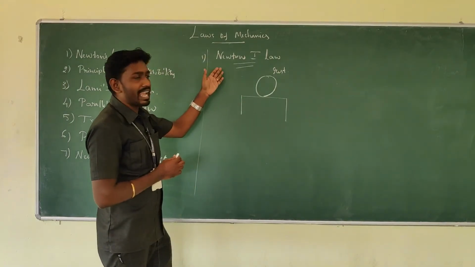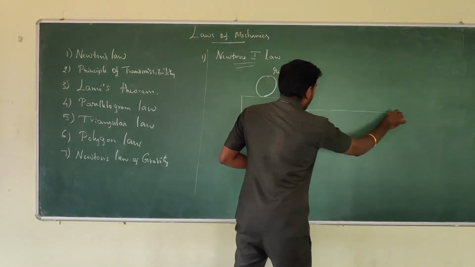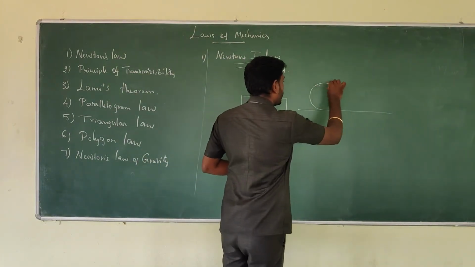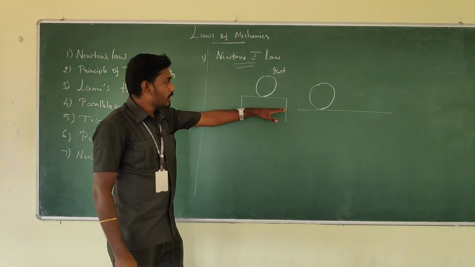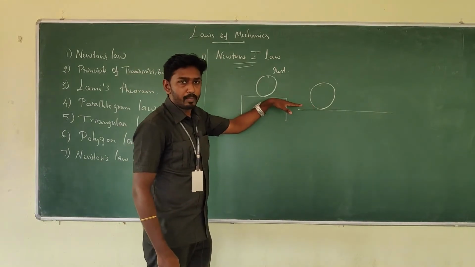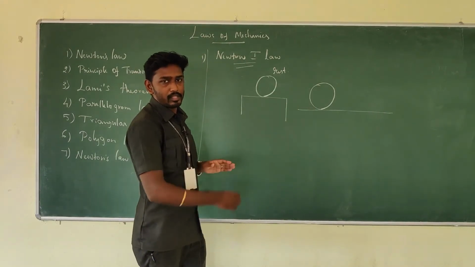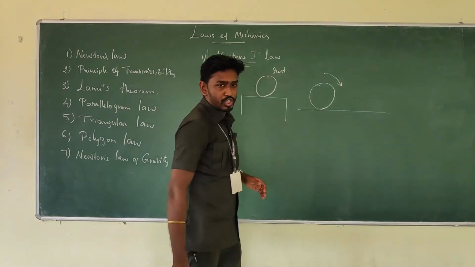That's what Newton's law says. One more thing: assume there is a football on the ground. Now I give a push to the ball by kicking it. What happens? It goes on moving with uniform motion.